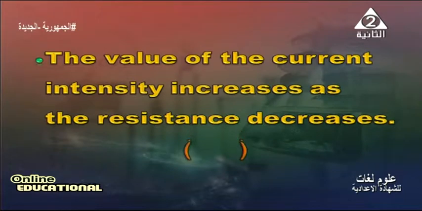The value of current intensity increases as the resistance decreases. In this relation, we can see if the resistance of a wire increases, what will happen to the current intensity? It is true because they are inversely proportional, current intensity and resistance.